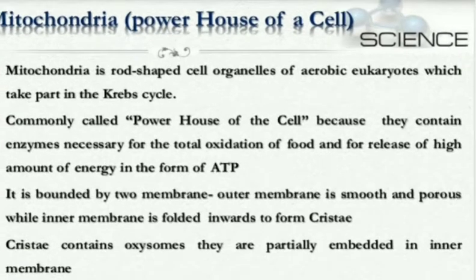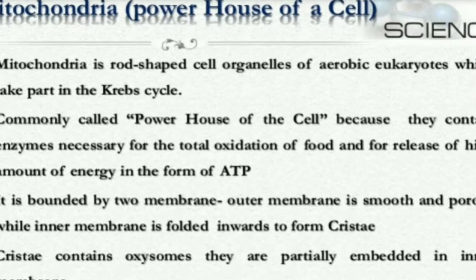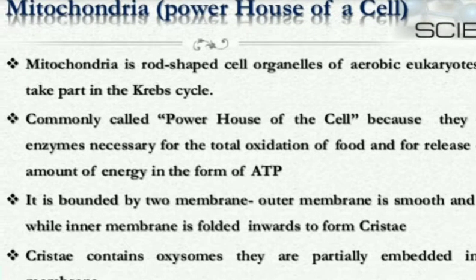And what is ATP? ATP is adenosine triphosphate, the energy currency of our body. When you go to a shop, what do you do? If you want to purchase anything, in exchange for that thing you give money. In the same way, when our body performs any function, it spends ATP. As we spend money, our body spends ATP. So ATP is also called the energy currency of our body.